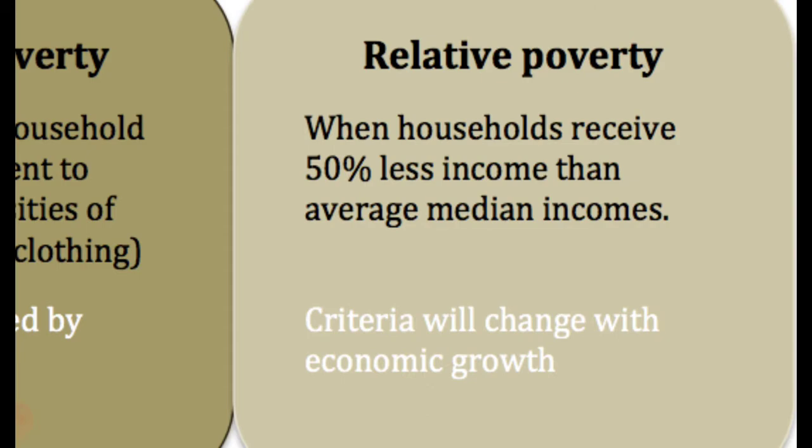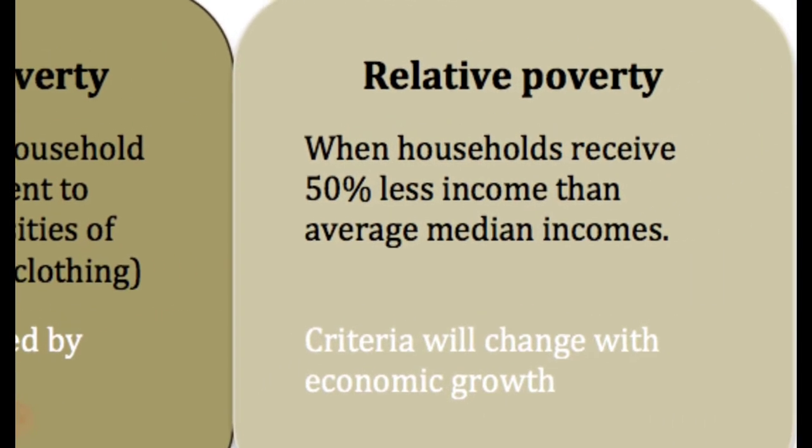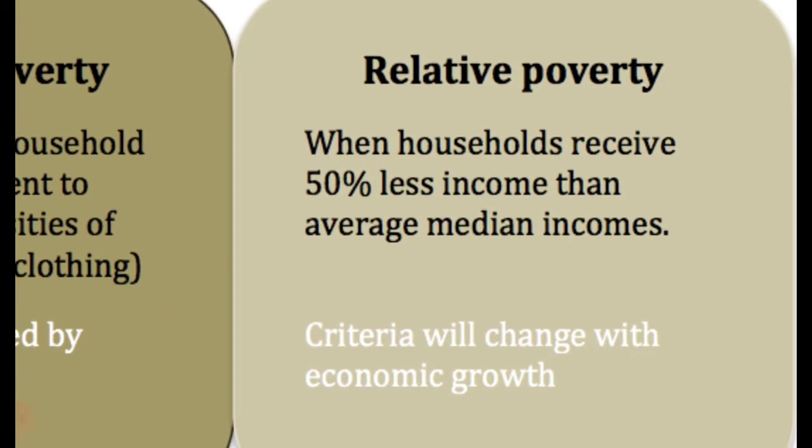So even though that individual is above the absolute poverty line, because his income is $200, which means he can easily afford the basic necessities of life, he is relatively poor compared to other citizens of his country, because his income is way less than other residents of his country. That is, his income is way less than $1,000. His income is only $200. So he is poor relative to other citizens of his country.